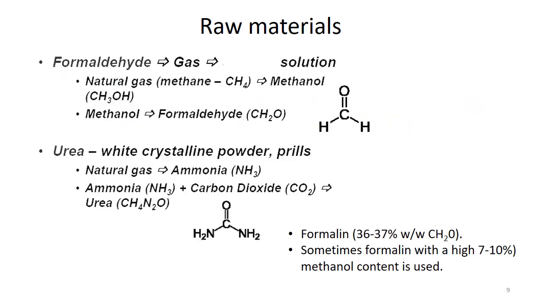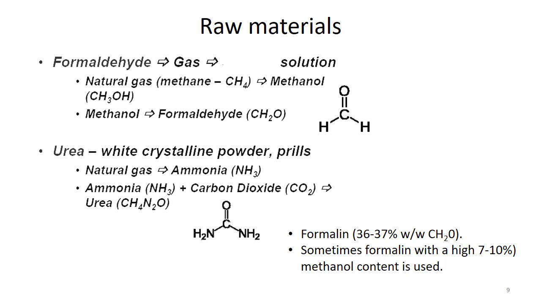Continuing the talk about raw materials. So urea and formaldehyde or formalin, these are the basic raw materials of urea formaldehyde resin. We talked about how urea can be synthesized, and formalin can be synthesized easily and commercially. So moving to the synthesis of the raw materials themselves, formaldehyde and urea. Basically in amino plastic manufacture, formalin is used at almost 36 to 37% weight by weight.